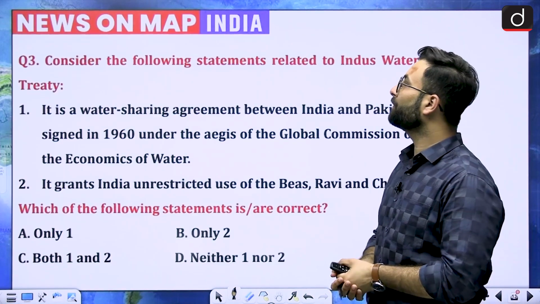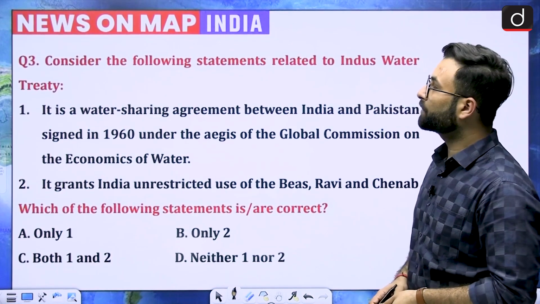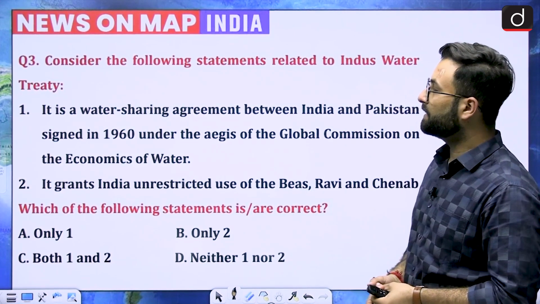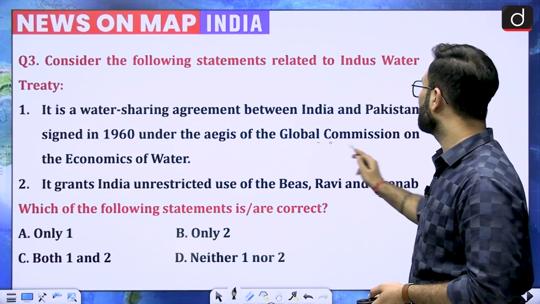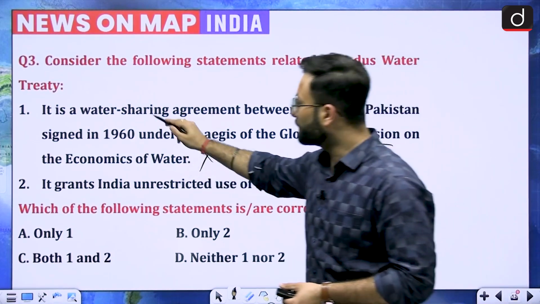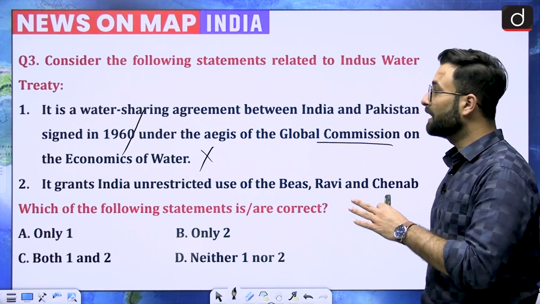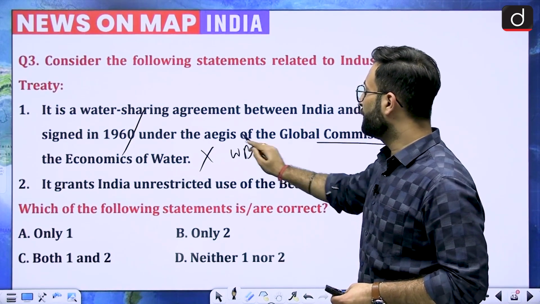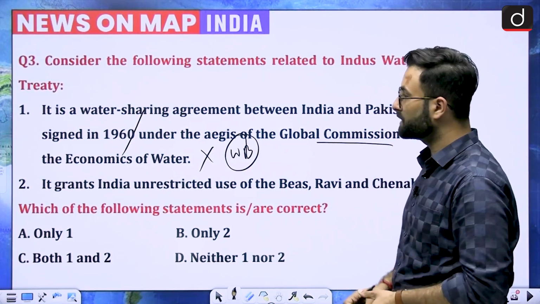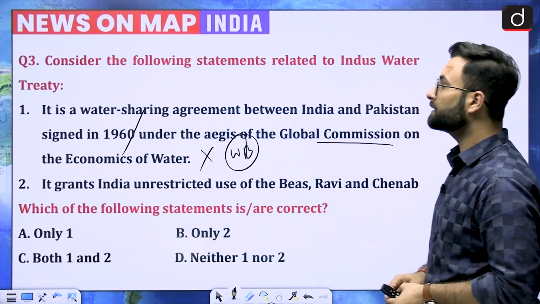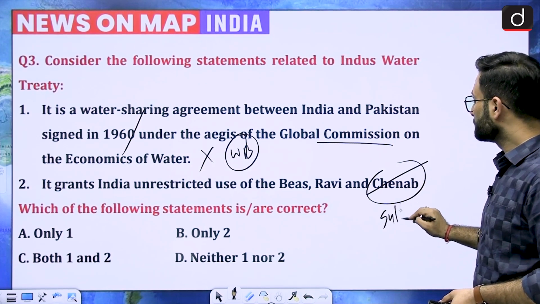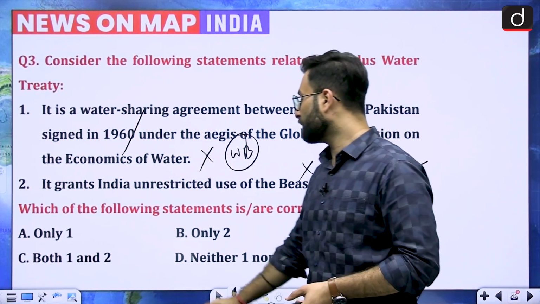Coming to the next one, consider the following statements related to the Indus Water Treaty. Statement 1 is, it is a water sharing agreement between India and Pakistan signed in 1960 under the aegis of the Global Commission on Economics of Water. So this statement is incorrect. It was signed in September 1960, that is correct, but it is under the aegis of the World Bank. It is brokered by the World Bank and not the Global Commission on the Economics of Water. Okay, so this statement is incorrect. Coming to the next one, it grants India unrestricted use of Beas, Ravi and Chenab. Now it is not Chenab, it is Satluj. So both the statements are incorrect. Option D would be your right answer.